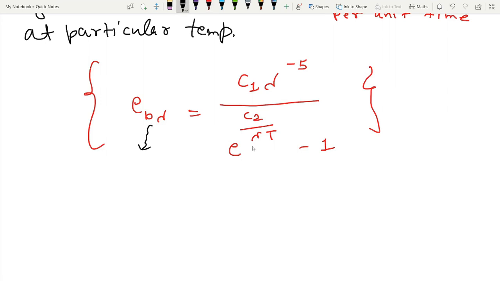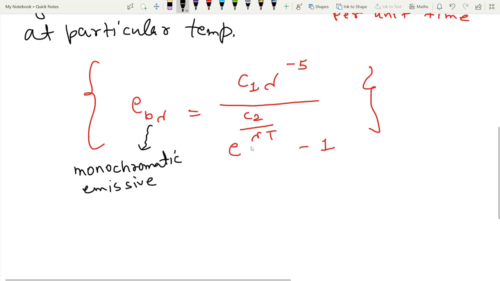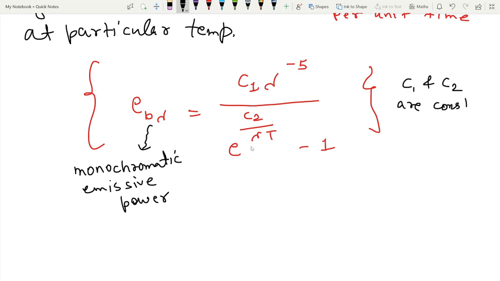This is the monochromatic emissive power. C1 and C2 are constants, lambda is wavelength and T is temperature.